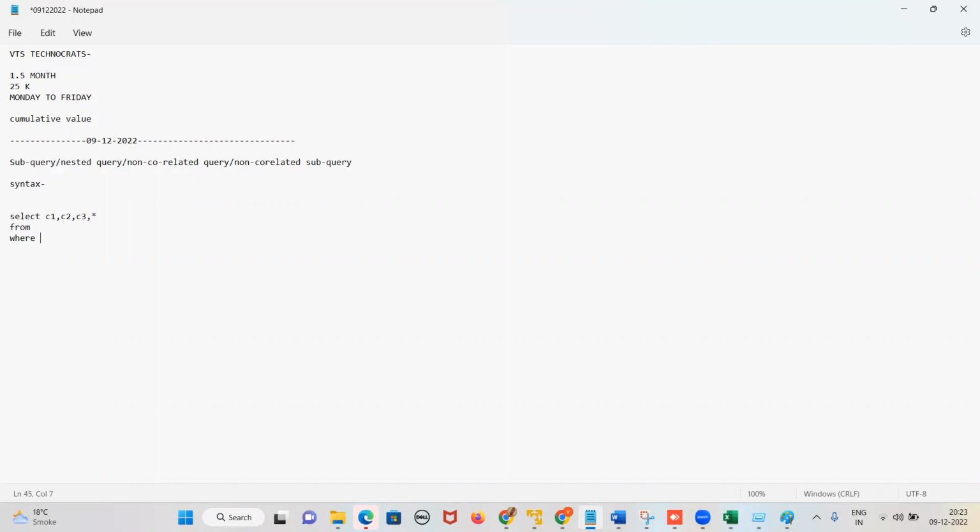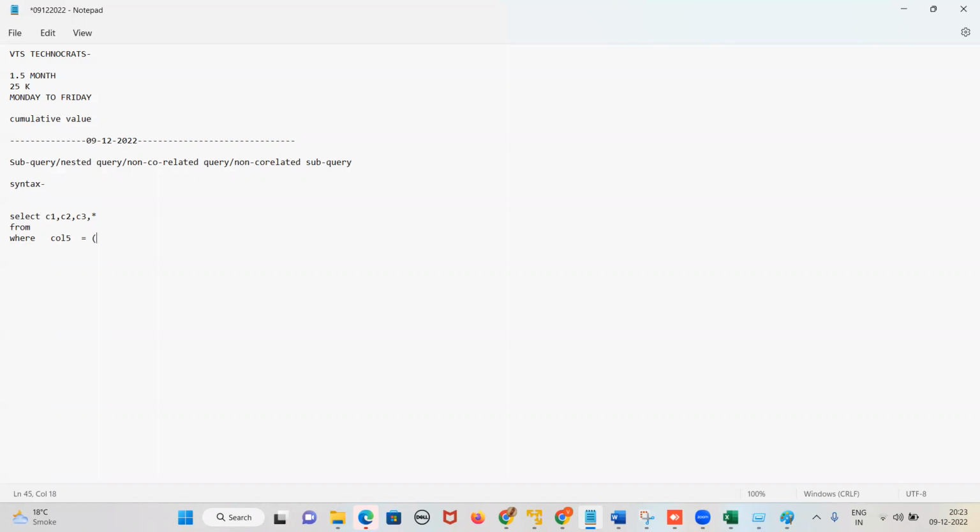Now we will write here, after where, whatever column, suppose column 5. Whatever column I write here, the same column I will have to write in the inner query. Suppose I have taken the operator equal to. I can choose any operator. Then the next thing is I will have to use a bracket.